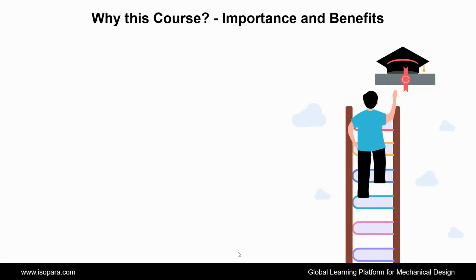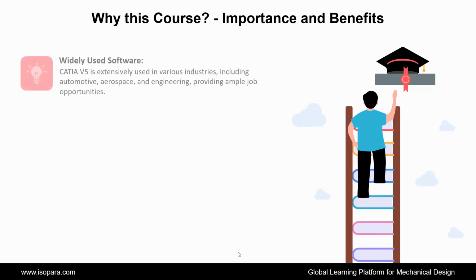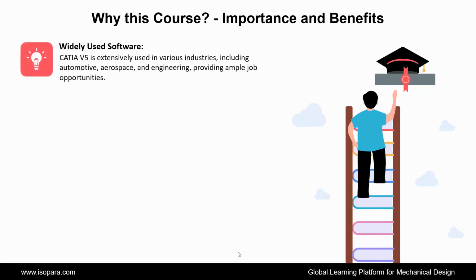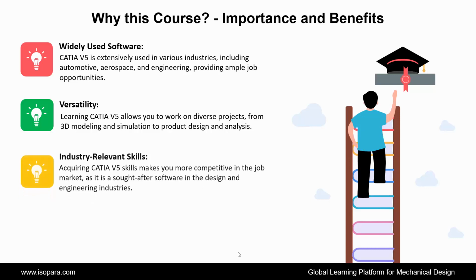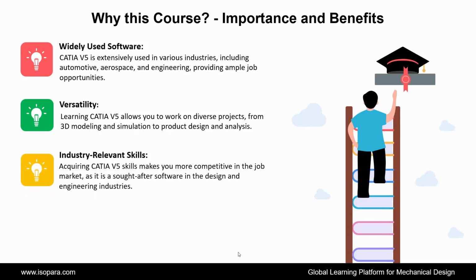Let's start. First is widely used software. CATIA is extensively used in various industries, including automotive, aerospace, and engineering, providing ample job opportunities. Second is versatility. Learning CATIA allows you to work on diverse projects, from 3D modeling and simulation to product design and analysis. Third is industry-relevant skills.